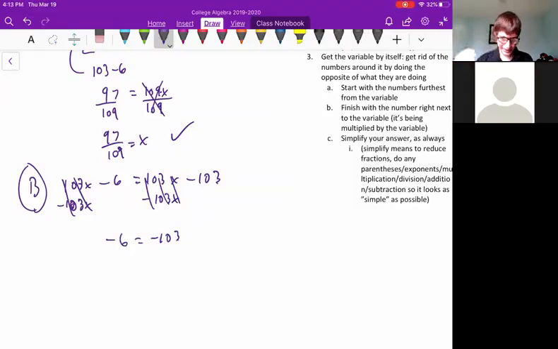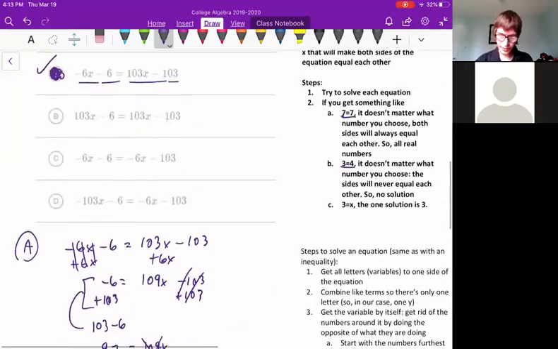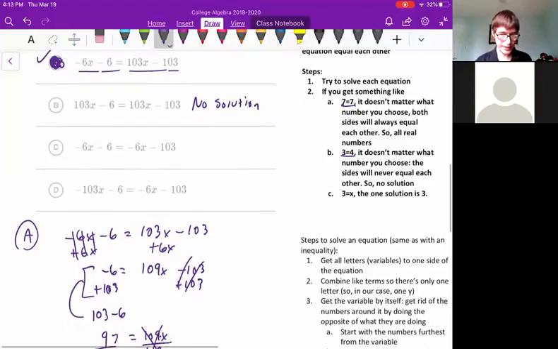So negative 6 doesn't equal 103, which means that is case number 2, or case B, when you get two numbers that don't equal each other on either side of the equal sign, which means there is no solution for B. Okay, let's try C.